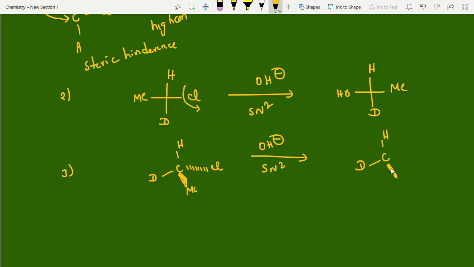This is a solid wedge line. What is your product, students? Solid wedge line, OH. And this is Me. Simple. Clear? So with this, SN2 is also completed.